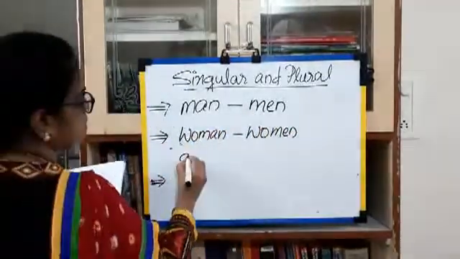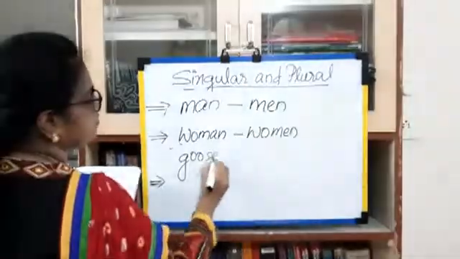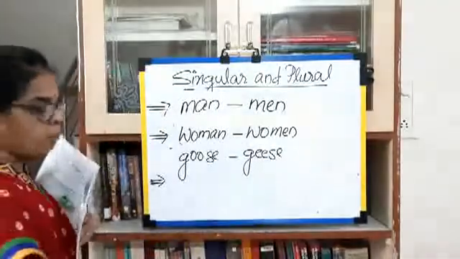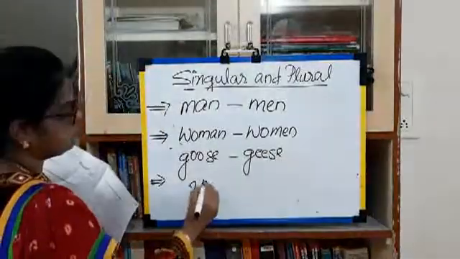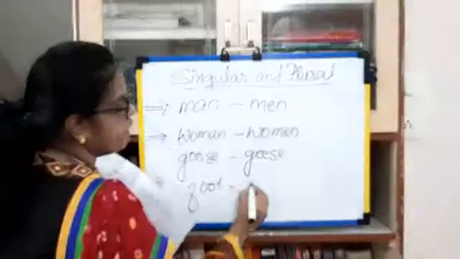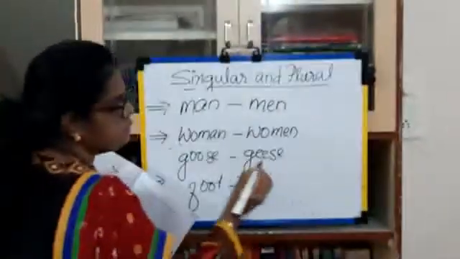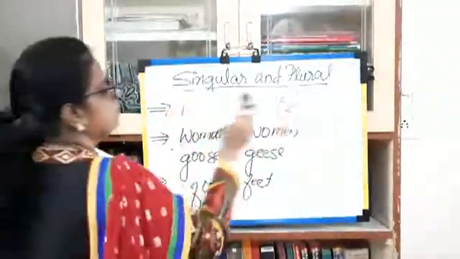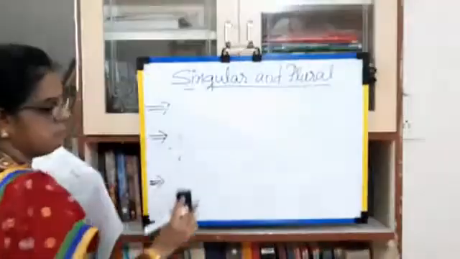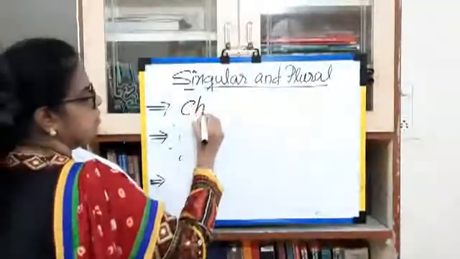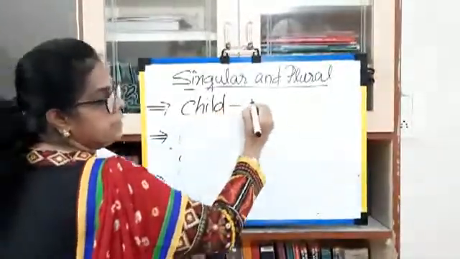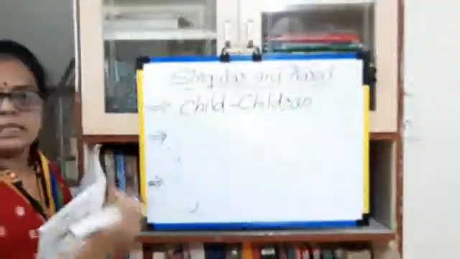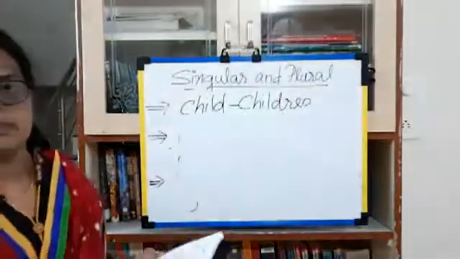And goose, geese. Foot, feet. The plural is feet. Then child. See, child. The plural is children. Okay, these are the words that are entirely different.